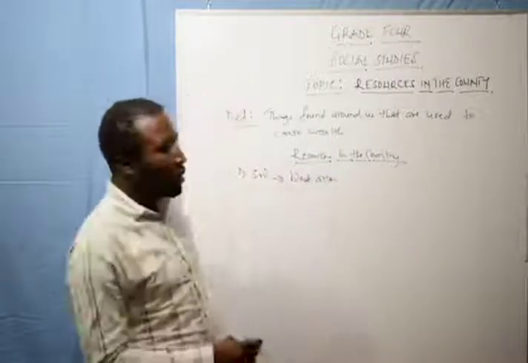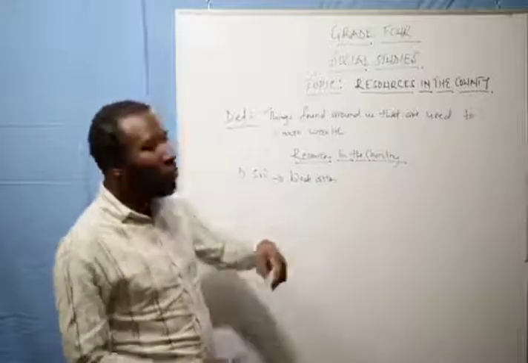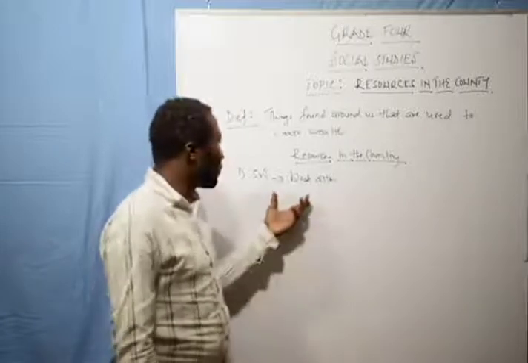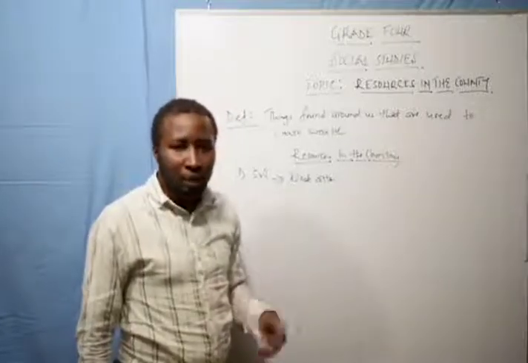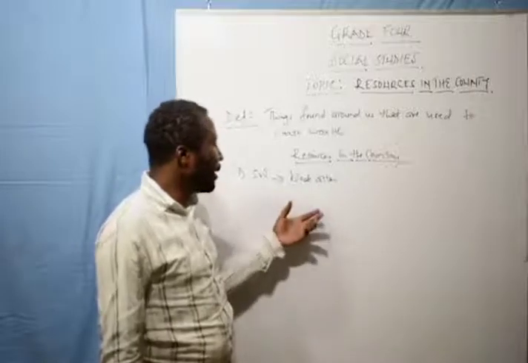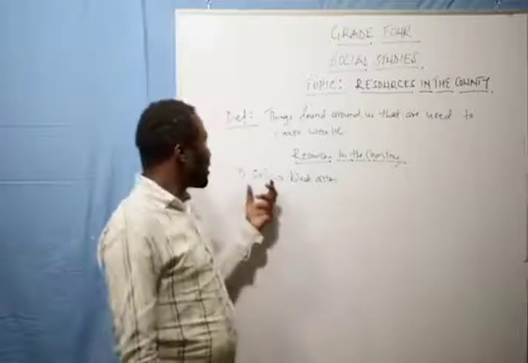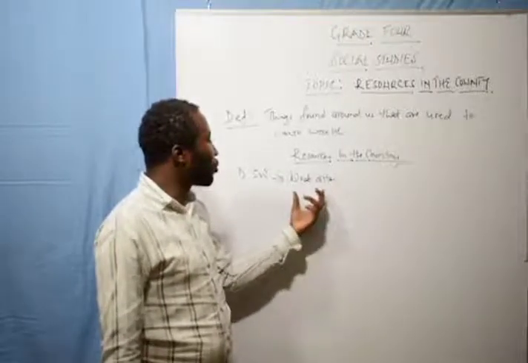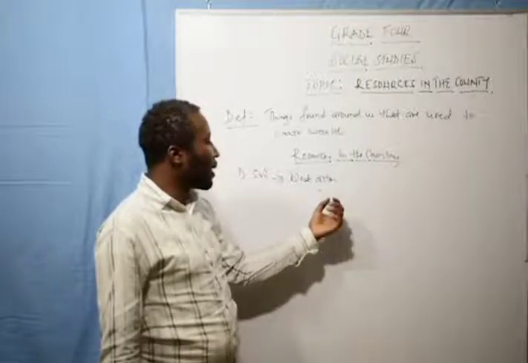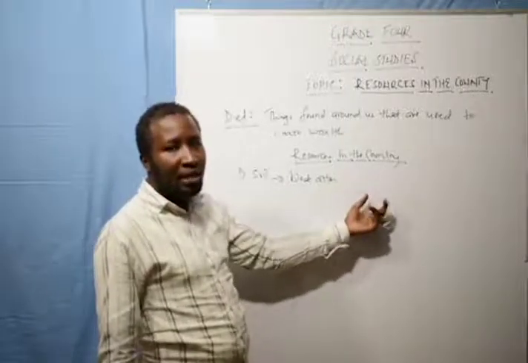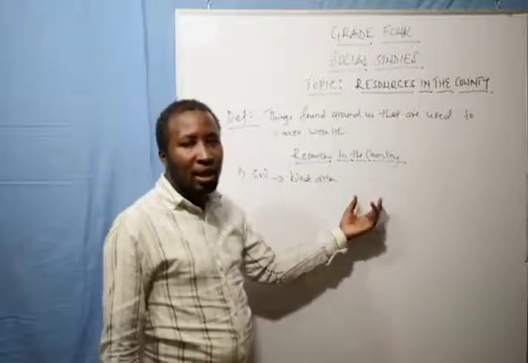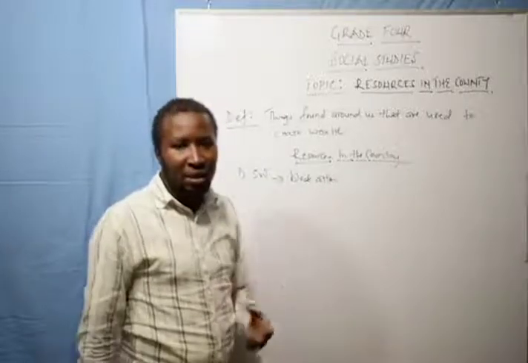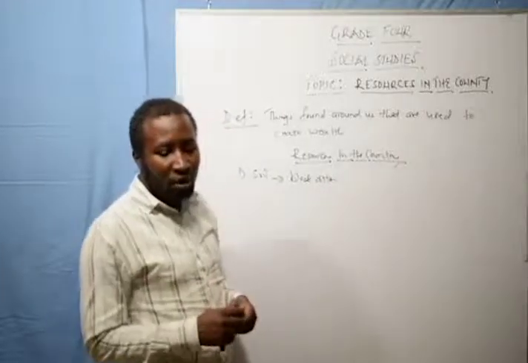And using the soil, it's a resource because when we plant our vegetation, for example, we plant what we call maize. When we plant maize, we harvest maize. So it is a resource because when we use the soil, when we plant the soil, it will be able to create us wealth, whereby we will get maize. That maize that we get, or the beans that we grow, we are able to sell and get more money, or even we can use it for food. So soil is a great resource to us in the area of Kajiado.